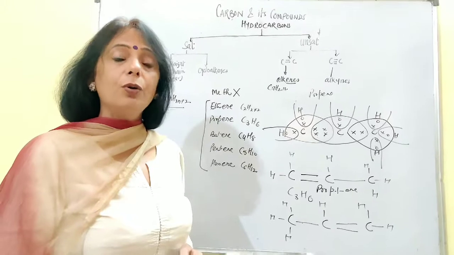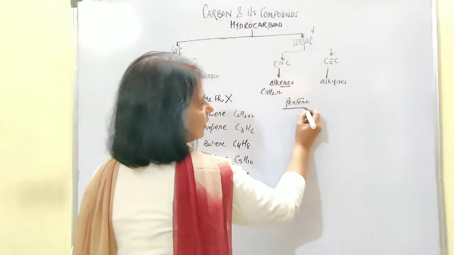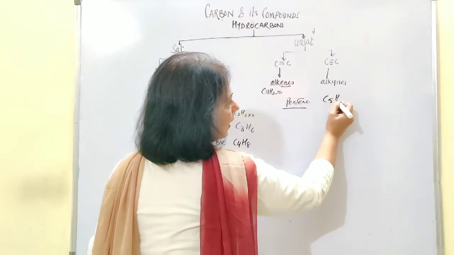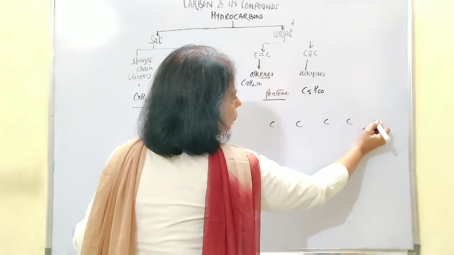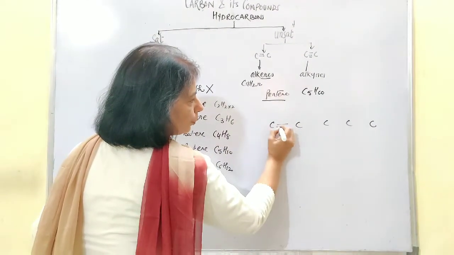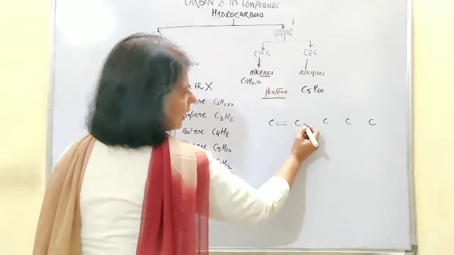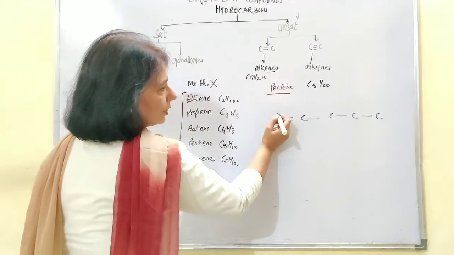Suppose we are going for a longer chain. In that case, how to go ahead, let me tell you. Let's take the example of pentene. Pentene is C5H10. Okay. So in case of pentene, if I go for the structural formula, then you put the double bond this side, and the rest of the carbon atoms have single bonds, and according to the tetravalency